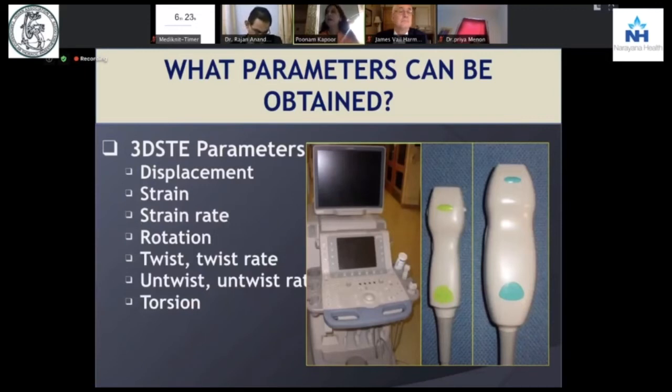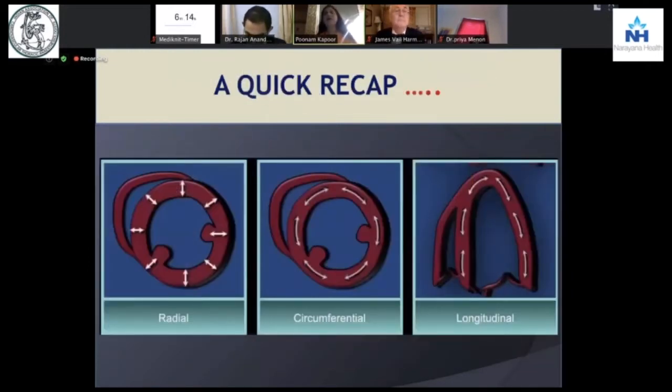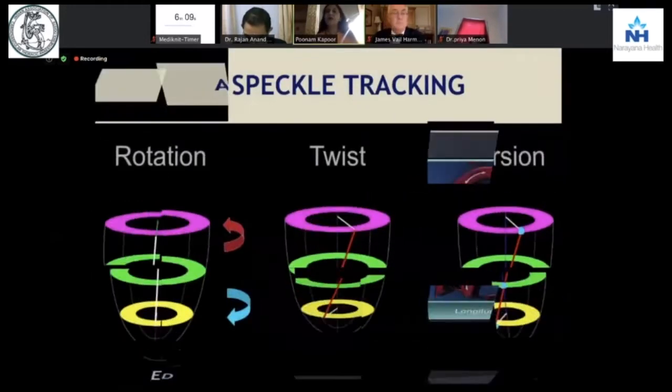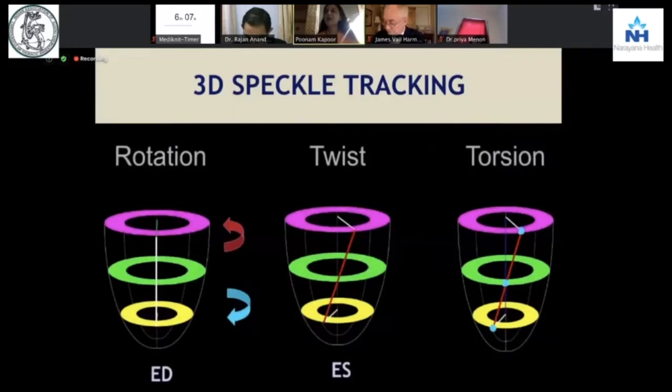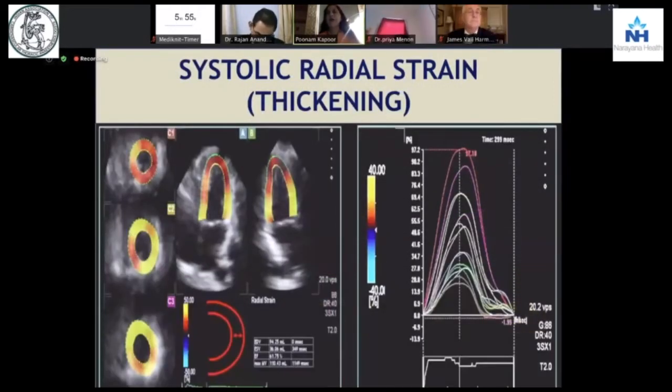So all of this can be measured: the displacement, the strain rate, the rotation, the twist rate, the torsion, and the untwisting. Why? Because you are seeing all the radial, circumferential, as well as the longitudinal fibers undergo rotation, twisting, and torsion all at the same time in 3D, because they are moving within the same pyramid, which is not possible in a 2D. So that's why your newer machines give you more values. Now let us see some clinical features where strain and strain rate and speckle tracking will help.